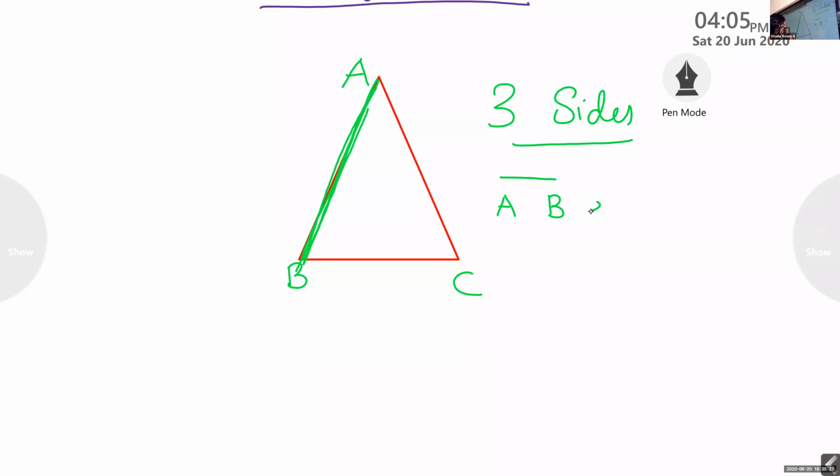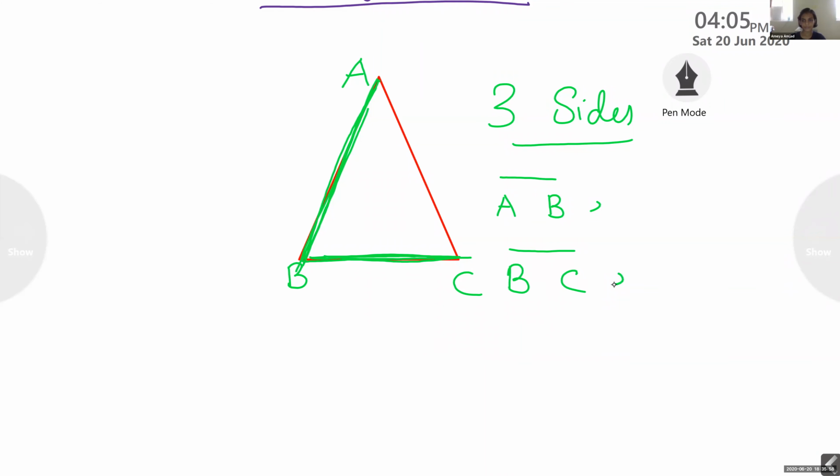Can you give the next side? Line segment BC. Where we stopped. We stopped the line segment from A to B, right? At B we stopped, so we'll start the next side from B. What is the name of it? The second line segment? Segment BC.